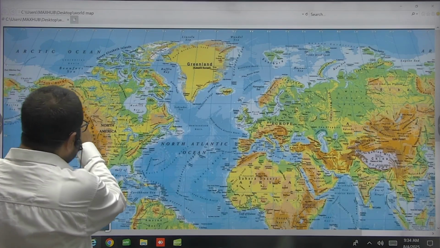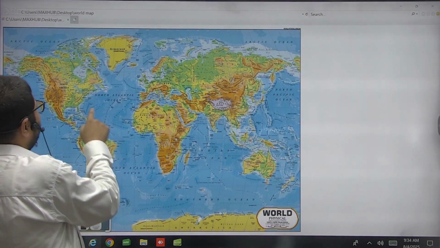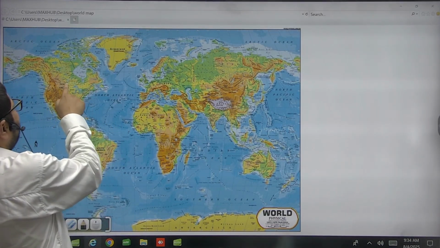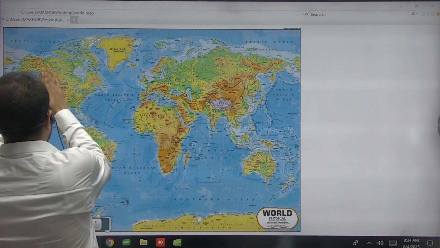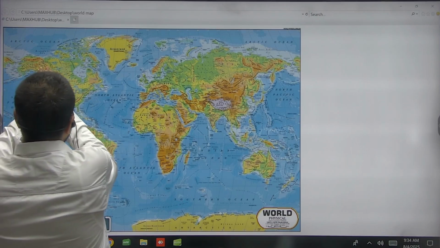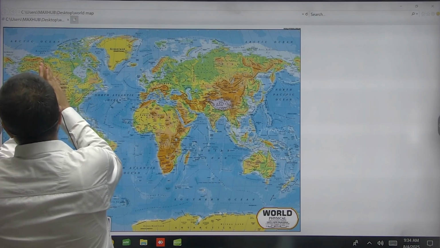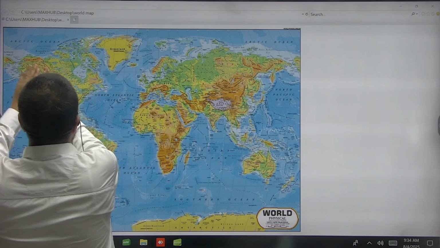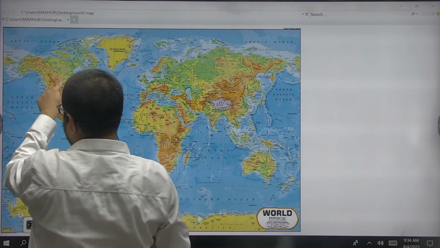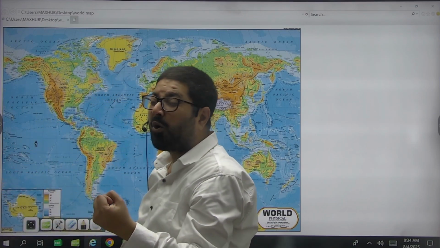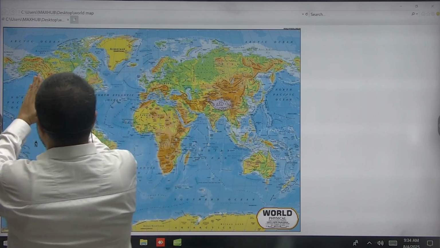But on the leeward side of Rockies lies Alberta, Saskatchewan, these provinces. Alberta is located on the leeward side of Rockies Mountain. ये Rockies Mountain है, तो Alberta is completely devoid of the moderating impact of westerly winds. The moisture of westerly winds does not reach the leeward side. As a result, it is having a continental location. It's away from the eastern coast, and on the west it is blocked by Rockies Mountain.